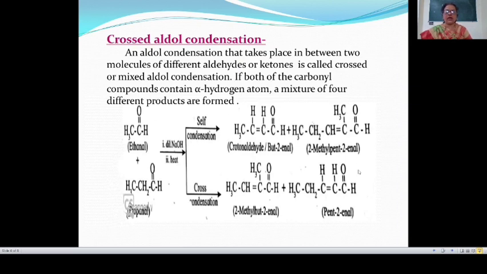Formaldehyde, benzaldehyde and trimethyl acetaldehyde do not undergo self aldol condensation reaction.